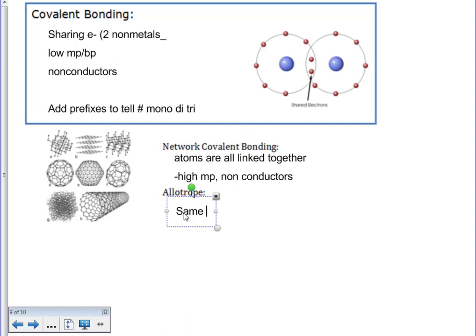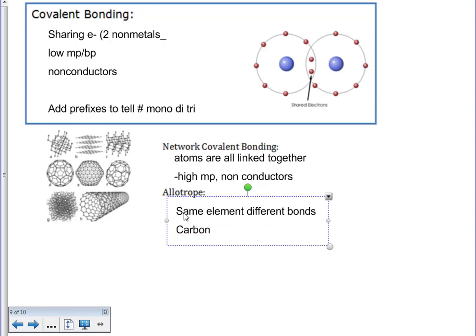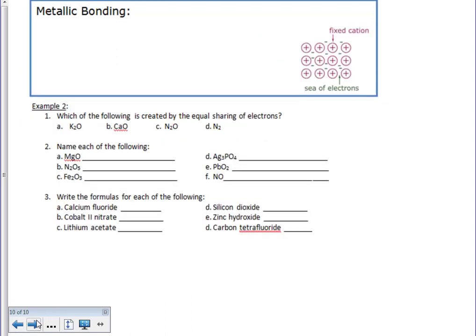Last part we have here are allotropes. Same element, different bonds. Good examples of those is carbon. Carbon is mostly used for an example between those. You can think of any carbon-like structure, like diamond compared to that of charcoal. Charcoal you can catch on fire, diamonds hopefully you cannot. Again, showing you allotropes, same element but different compound or different bonding. Due to the different bondings come different properties.